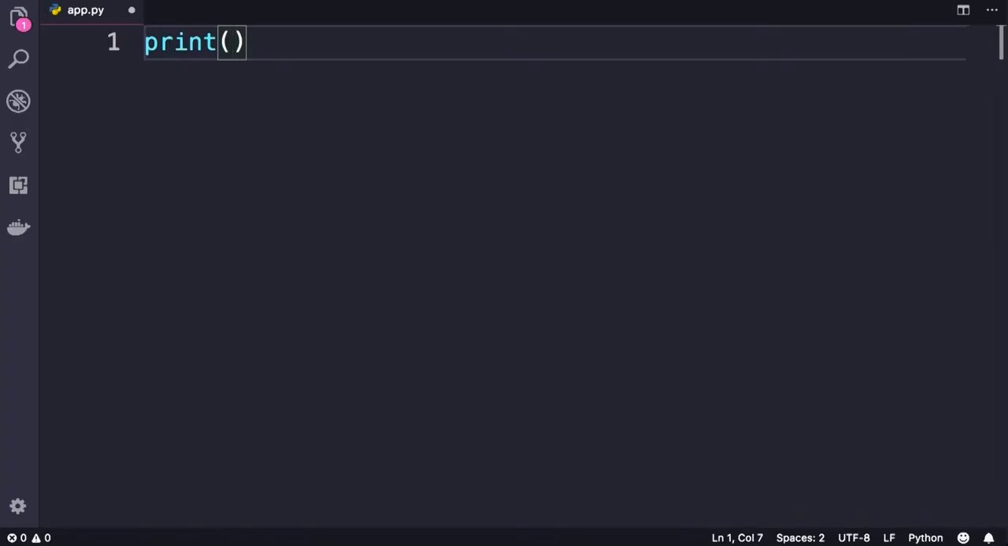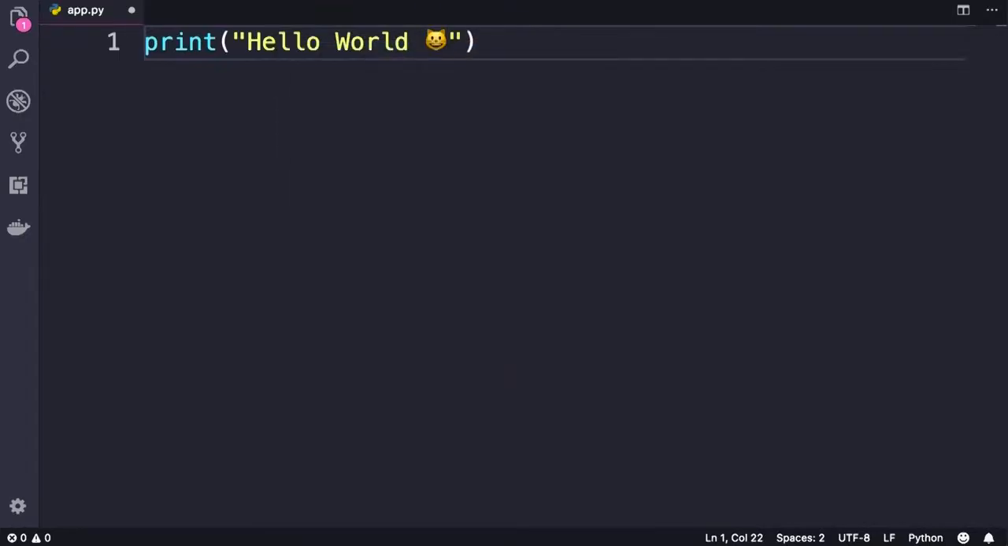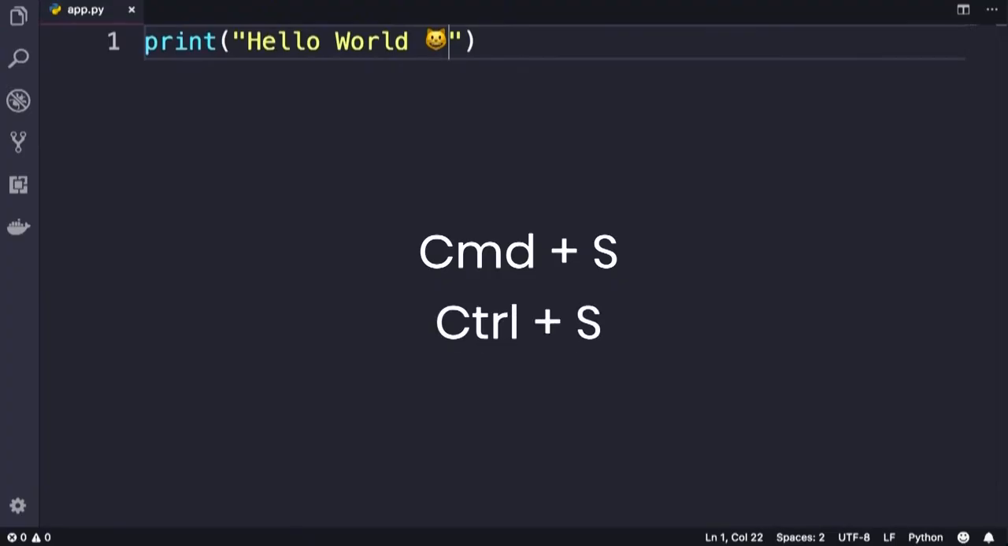Now let's display the hello world message on the screen. Whenever you want to work with text, you should put your text in between quotes, either double quotes or single quotes. I'm going to go with double quotes and add hello world, and then put a happy Persian cat here. Beautiful. Save the changes with Command and S on Mac or Control and S on Windows.